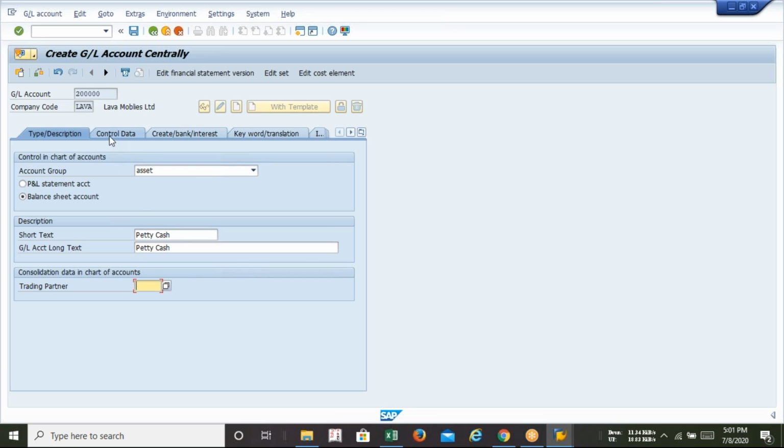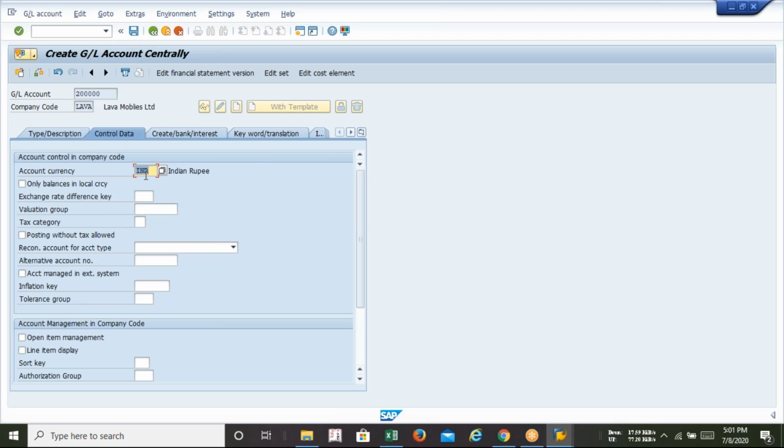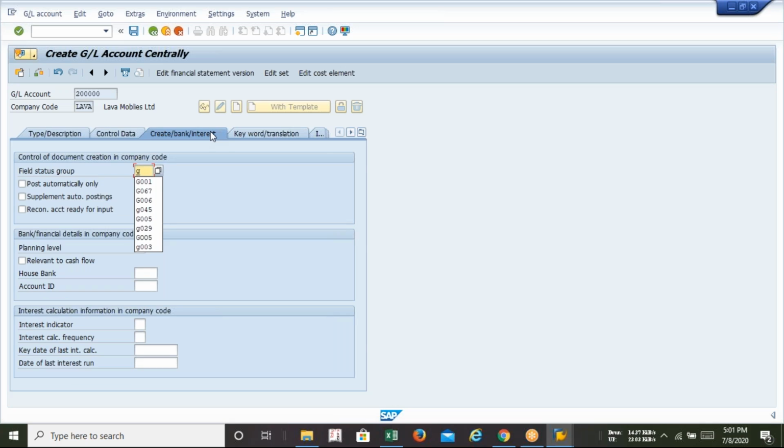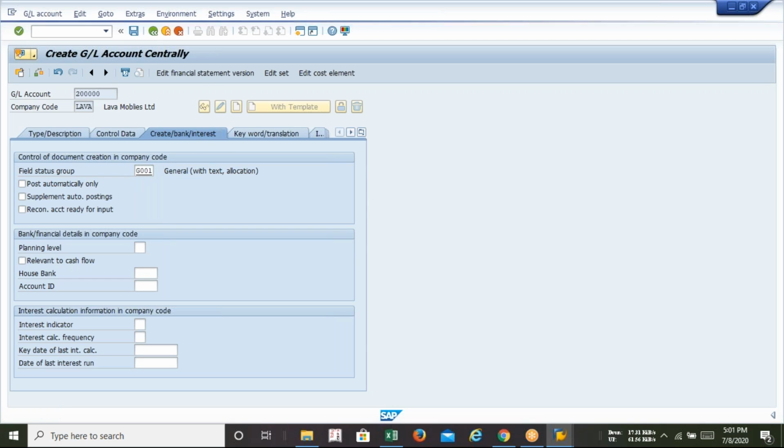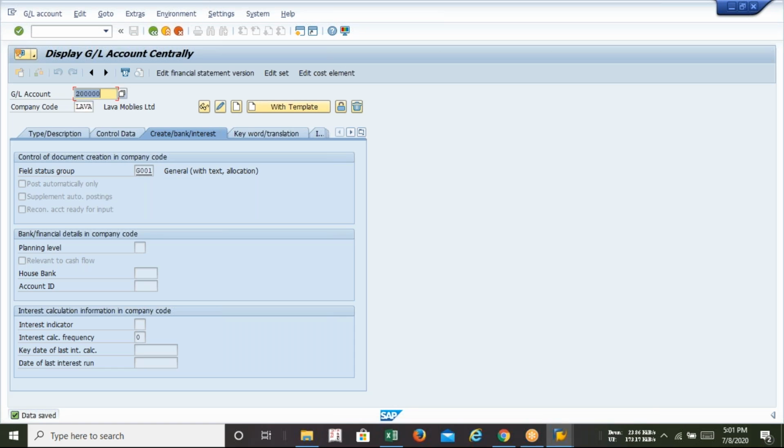Now control data. INR. What am I supposed to do? Sir, for petty cash there is nothing to do in it. Only the local currency is ticked. Line item display. What will the short key be? For this it is simply 001. And for the bank interest account it will be 3001. Right? Okay. Next.